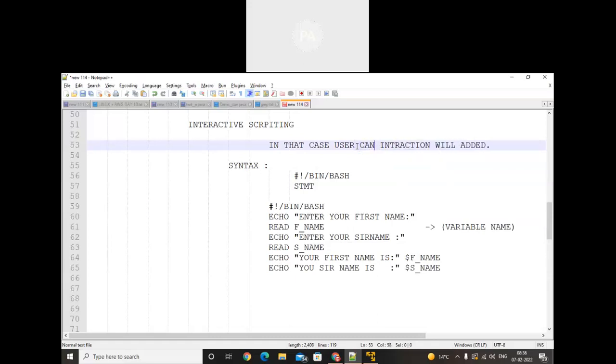This is an example of interactive scripting. Like that you can do lots of programs, so we can create many programs with this.